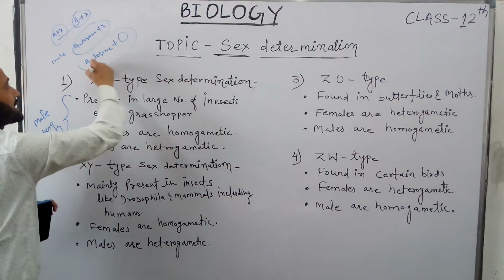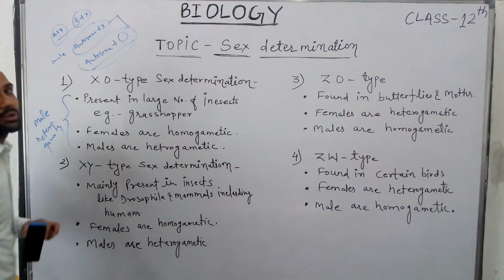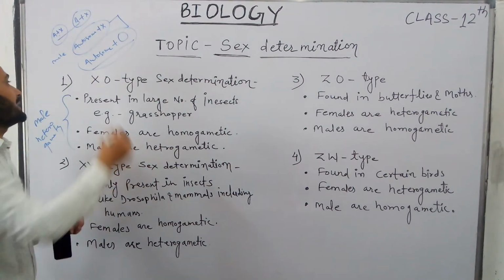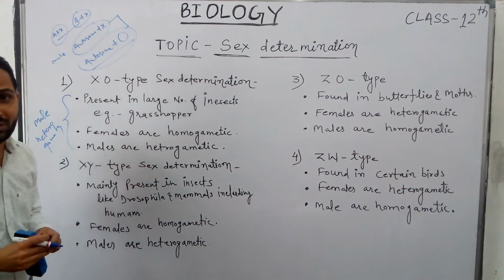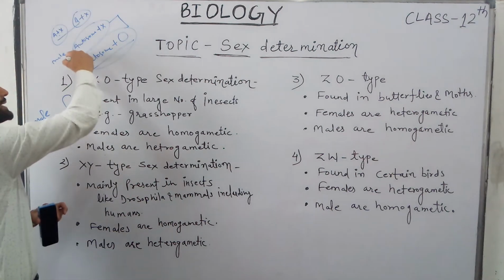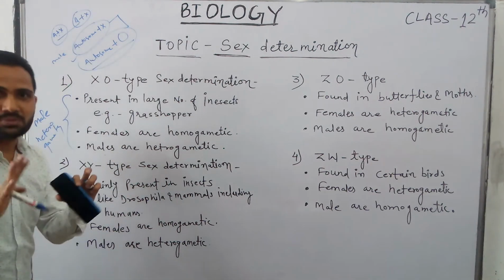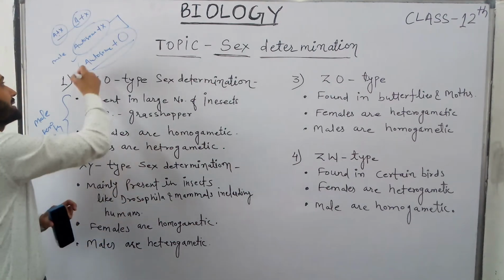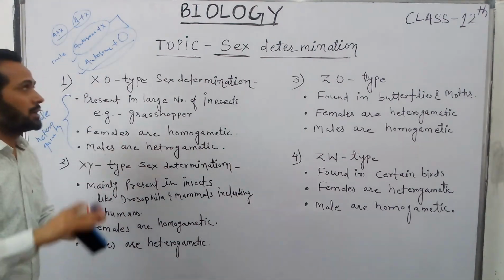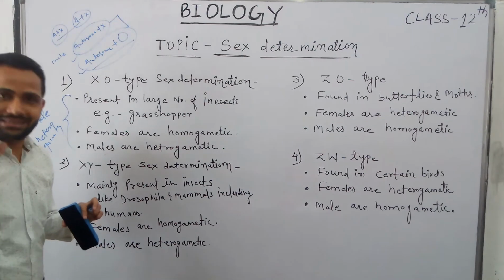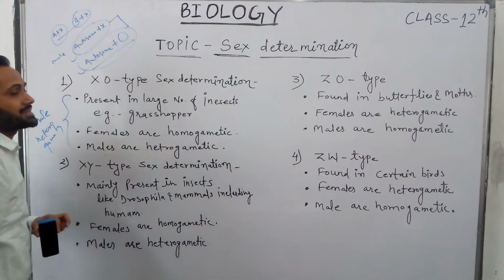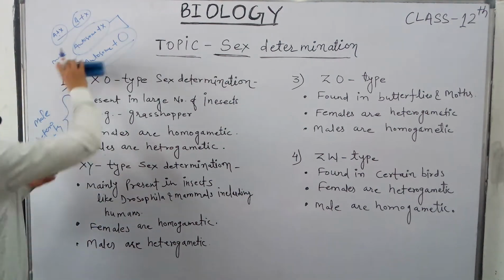Only autosomes are there. So these are the two different types of gametes produced by the male in XO type sex determination. One gamete has autosomes plus X sex chromosome. The other gamete contains autosomes without any sex chromosome. That's why males are heterogametic.